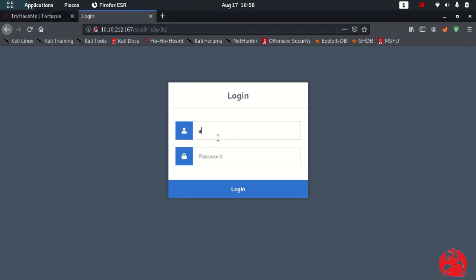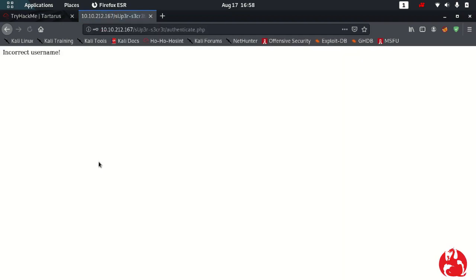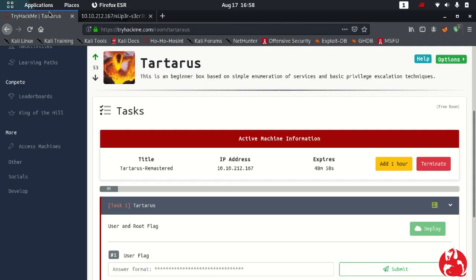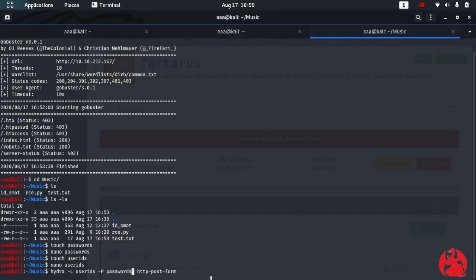Let's try sample name ABC and 123. Let's try and log in. So it showed an incorrect username on the authenticate PHP page. Alright, so let's do http-post-form. Okay, so let me paste in the IP though. So the IP is this one. This is the IP address. Then this is HTTP post form.